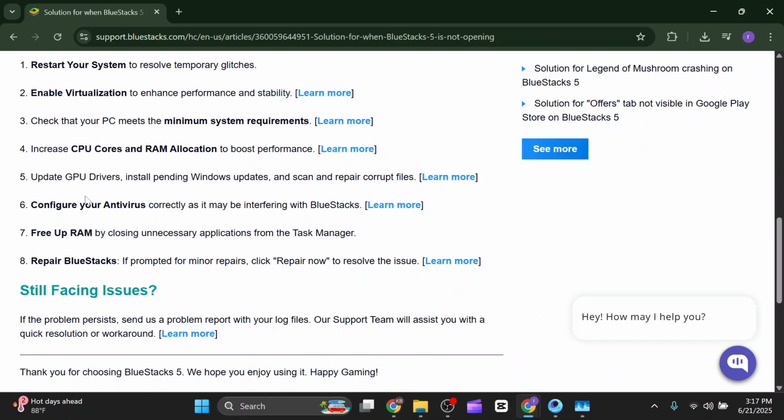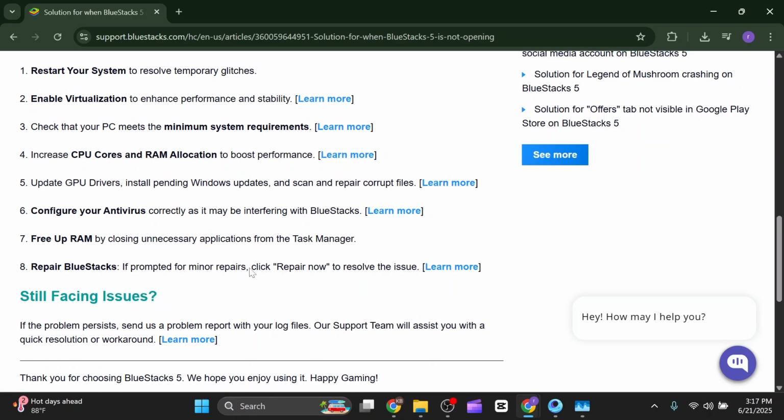And you can also configure your antivirus correctly, as it may be interfering with Bluestacks. You can also free up RAM by closing unnecessary applications from the task manager, and you can also repair Bluestacks if prompted for minor repairs. You can click on repair now to resolve the issue.